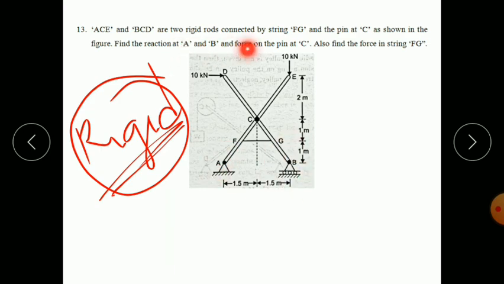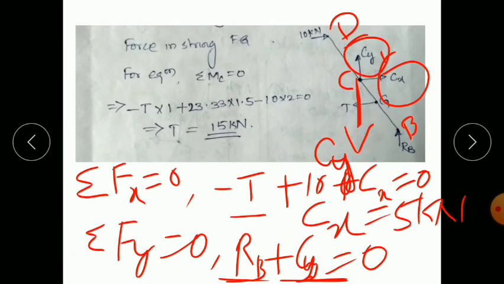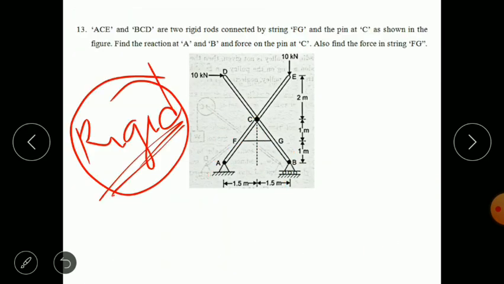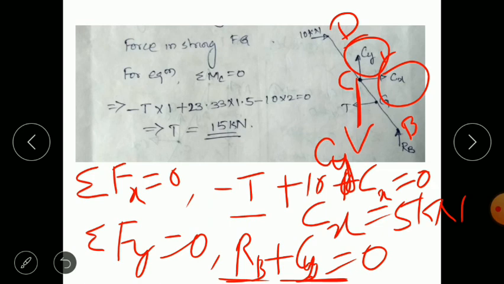Find the force on the pin at C. For that, go for the resultant of Cx and Cy, using the square root of Cx squared plus Cy squared, and then find its angle, which we have discussed many times. So that is the force on the pin at C. Also find the force in the string FG, which we have already done. It is 15 kilonewton.